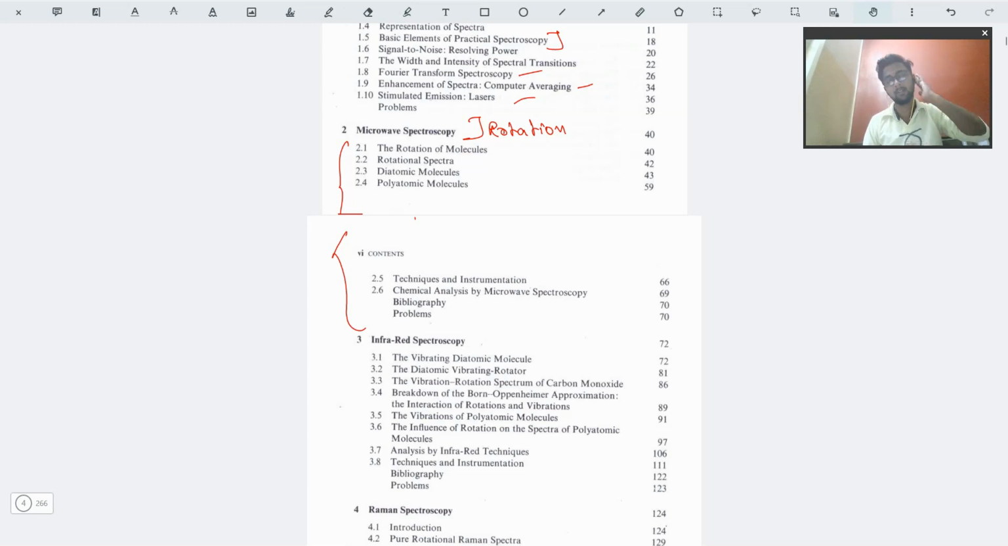You may go check the 10 years of JAM, GATE and NET. You can see that from rotational spectra, many questions have arisen almost every year, every other year. The questions have been given from this book. Okay.